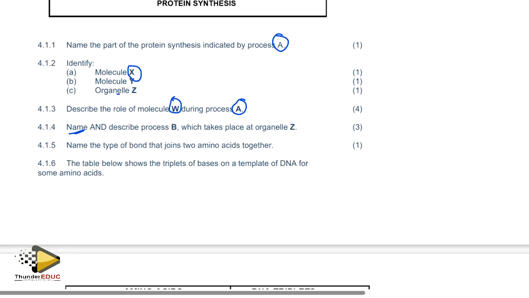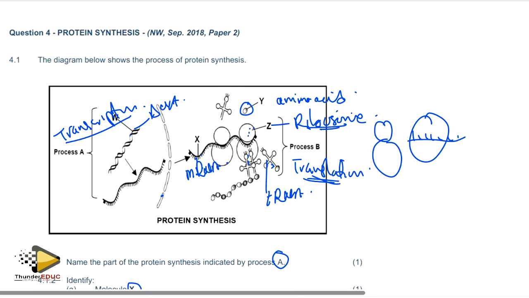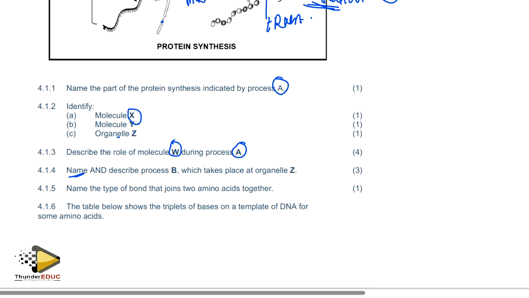The moment you describe, you name that process B is translation. Then you describe for us that translation: according to the messenger RNA codon, the transfer RNA with complementary anticodons bring the required amino acid to the ribosome. The amino acids are joined together by peptide bond to form a required protein.